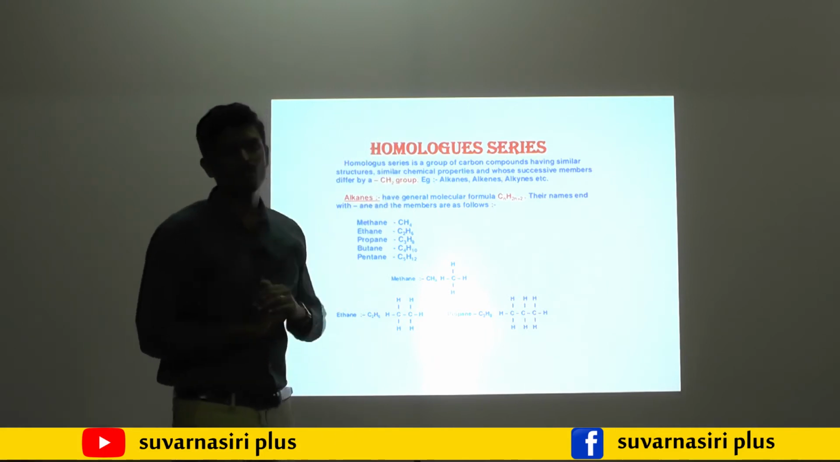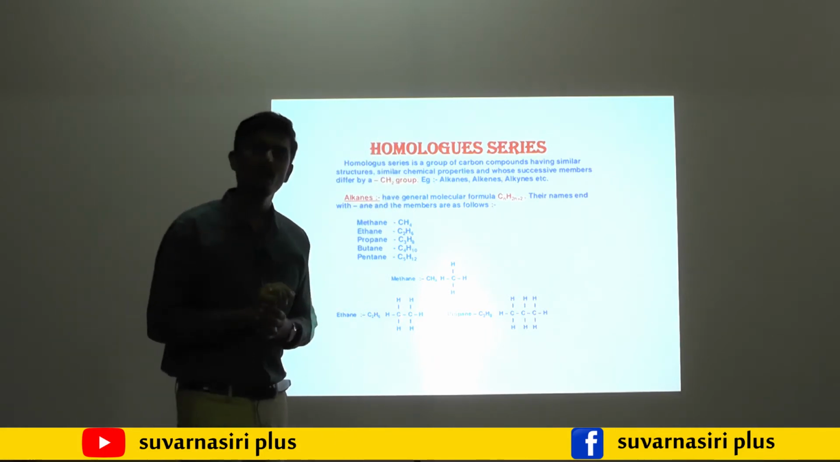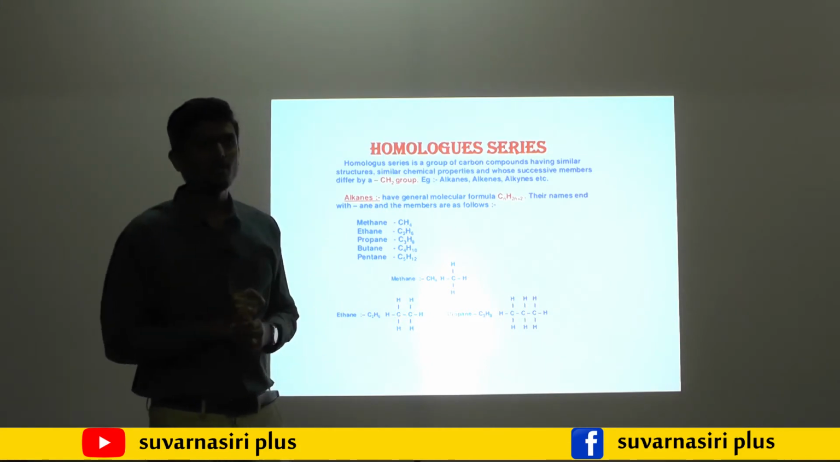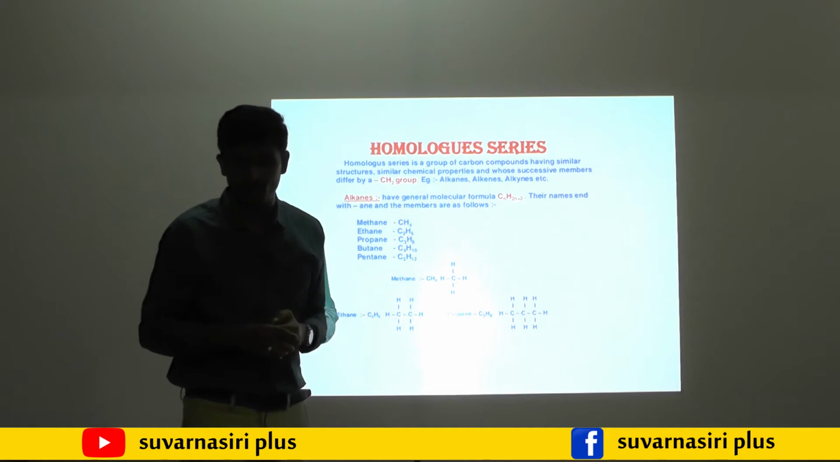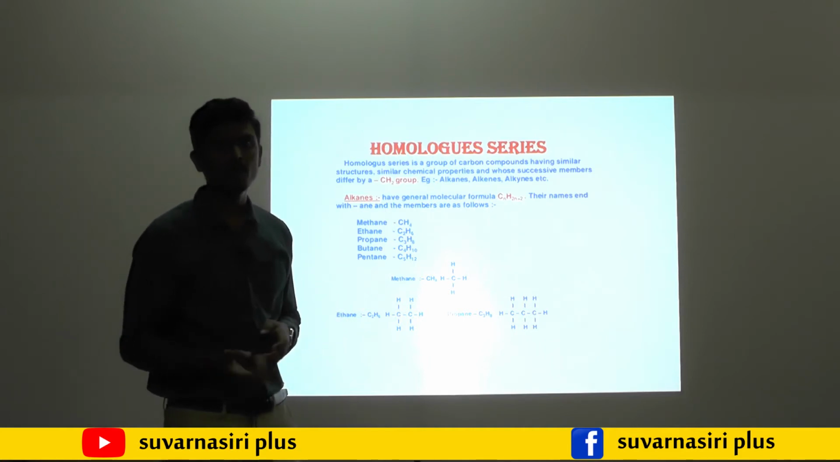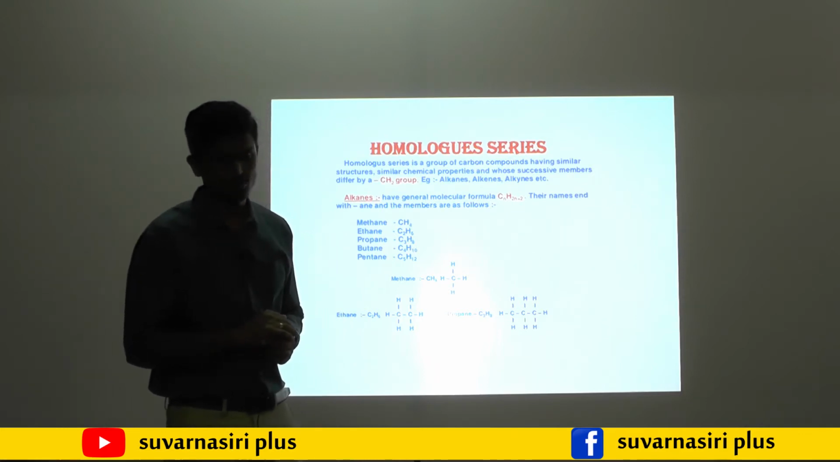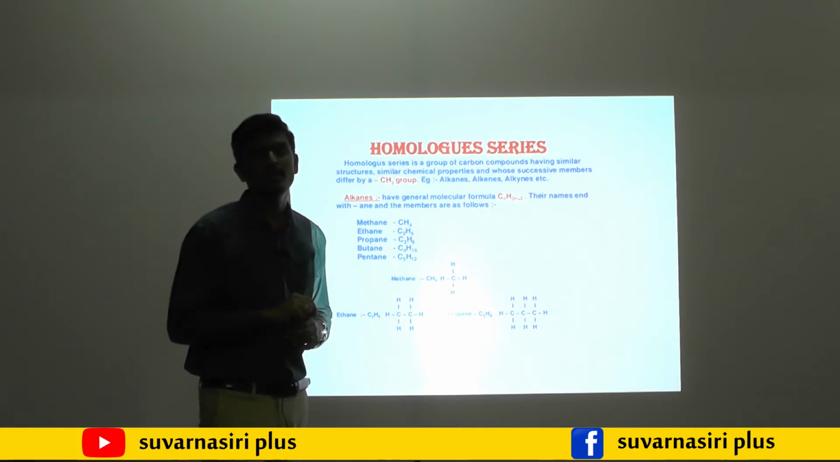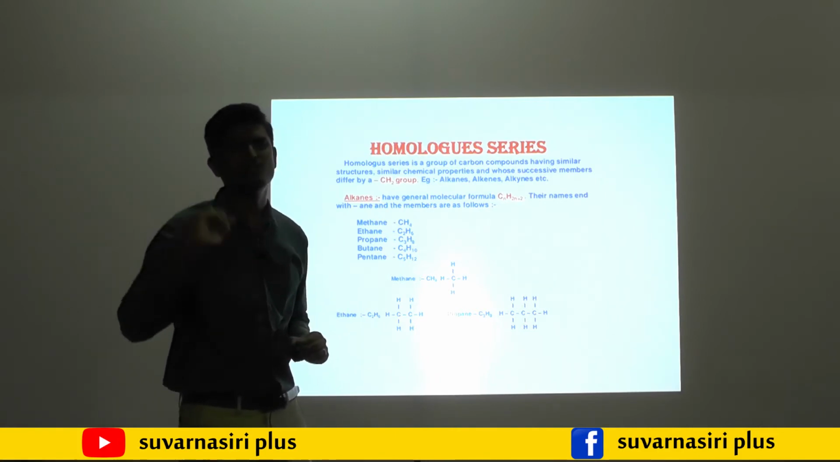The best examples for this are alkane, alkene and alkyne. Let us start with the first example, alkane. Alkane means, as already discussed, having single bonds, that is saturated, single bond between carbon and carbon. Its general formula is CnH2n+2. Here n indicates the number of carbon atoms. The n is any natural number you have to take.